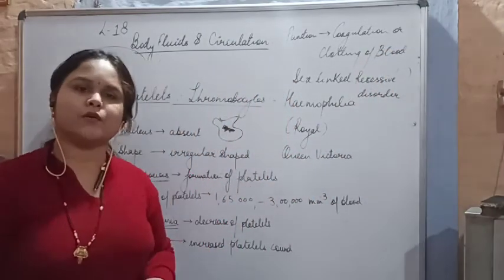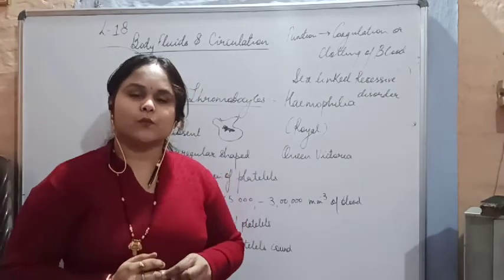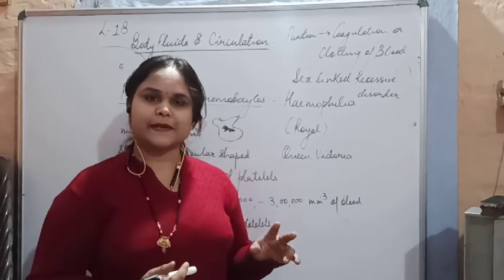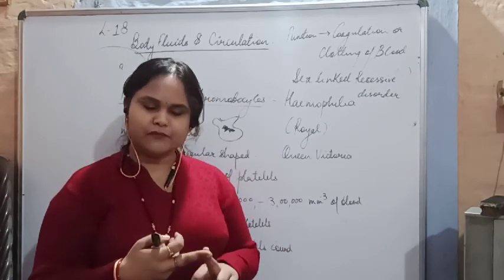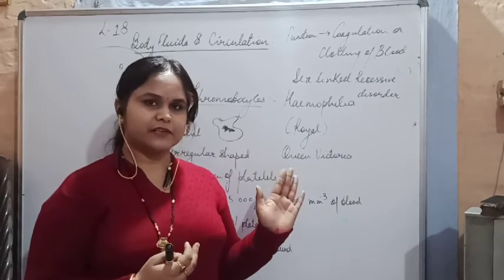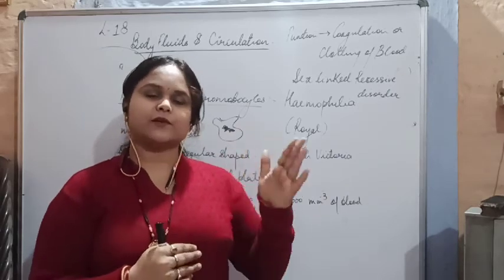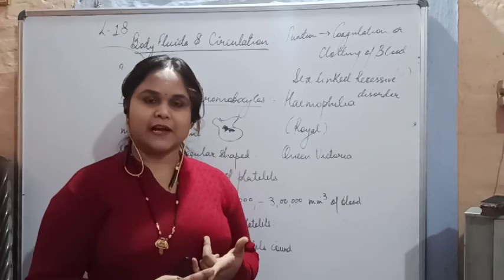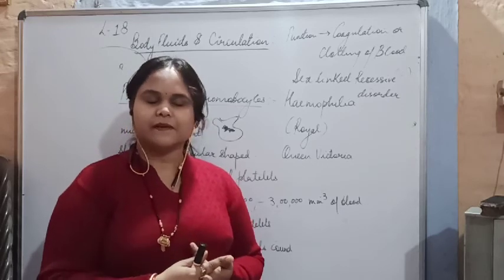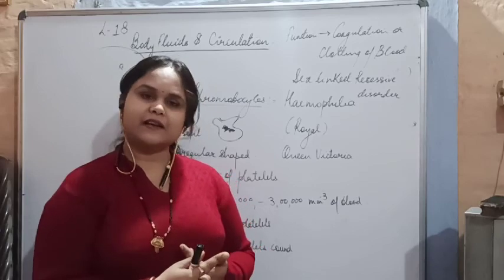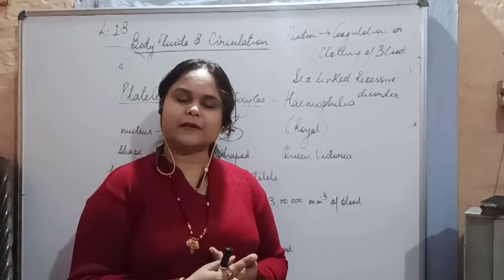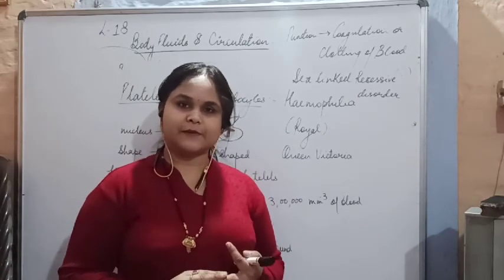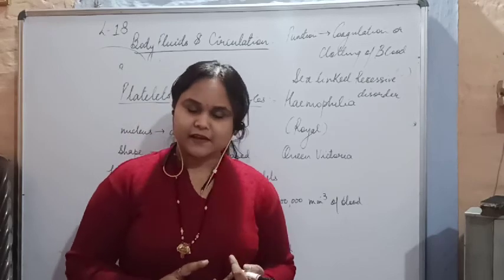So we have discussed till now about circulation, what the important functions of circulation are, and then we discussed blood. Blood is made up of two components, the plasma and formed elements. Plasma we have discussed, it was carrying hormones, antibodies, that is immunoglobulins, glucose, vitamins, and certain eliminatory substances which need to be eliminated out of our body. And then we discussed the formed elements. The formed elements are basically RBC, WBC and platelets, and the individual function of them.